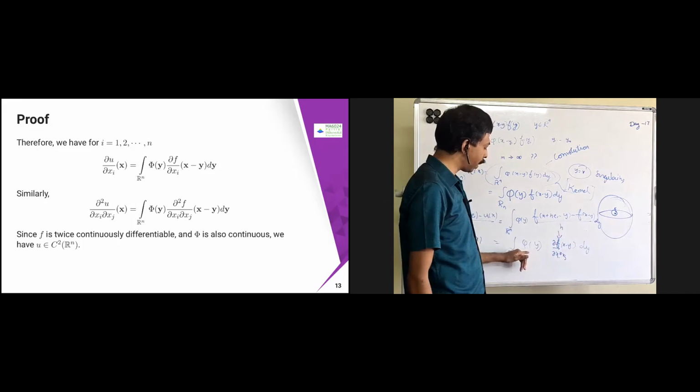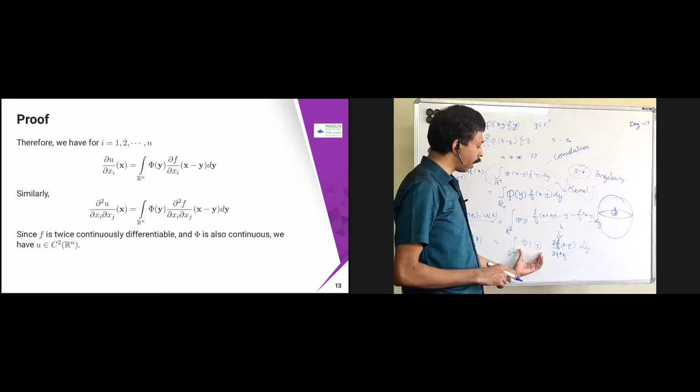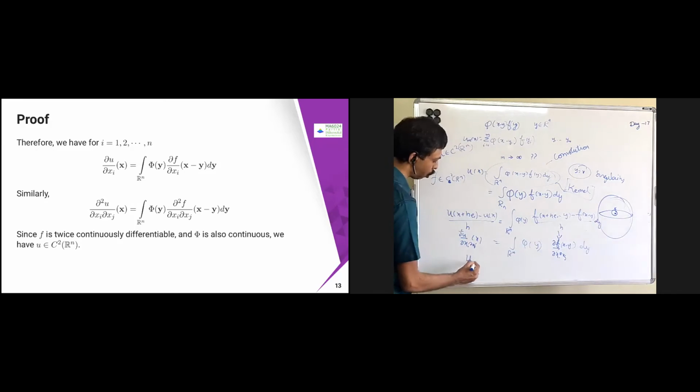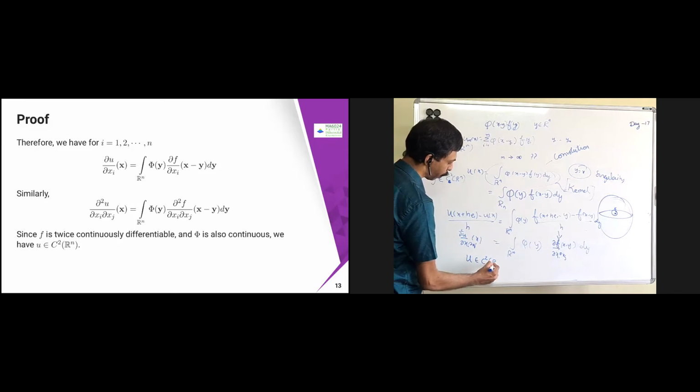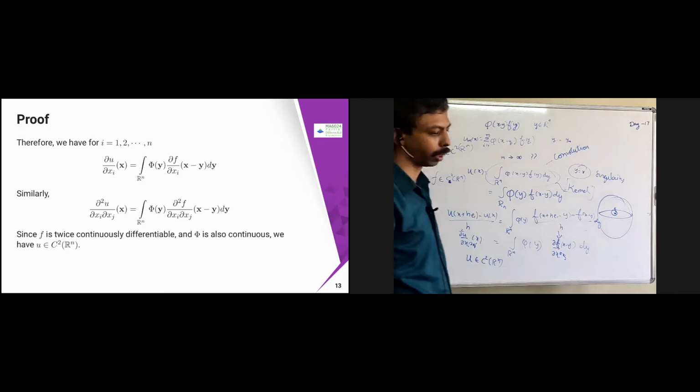valid, and this Φ you can get from that Φ. The Φ is going to be twice differentiable. Therefore, u belongs to C² of R^n, because this is going to exist and it is going to be continuous. That's it.